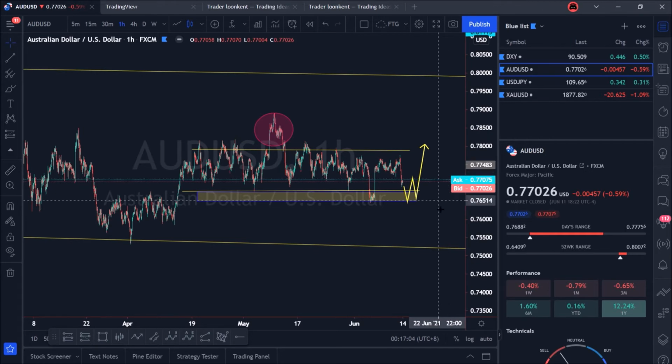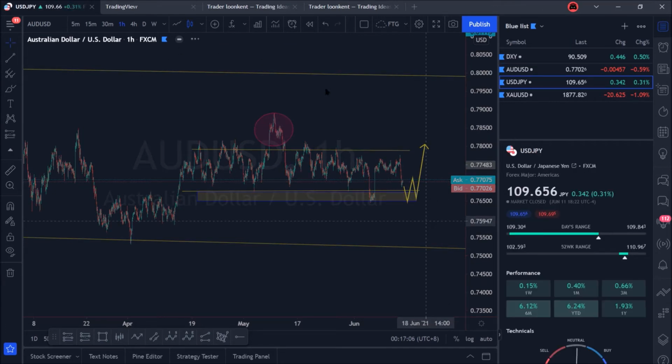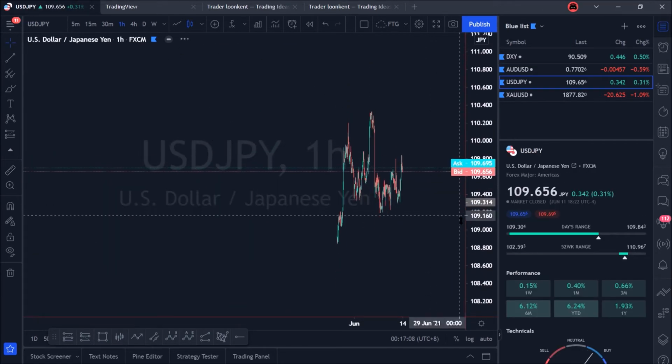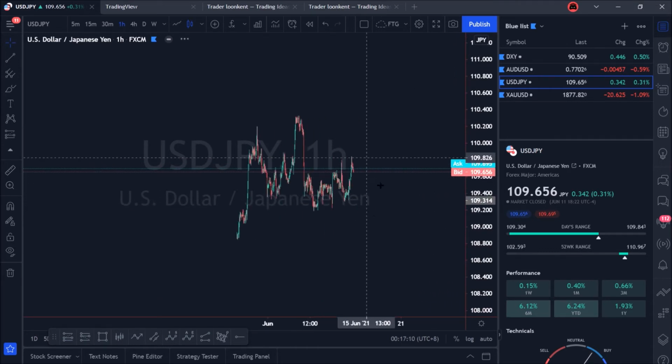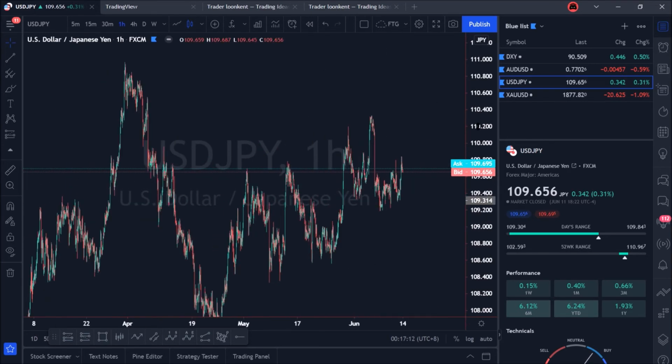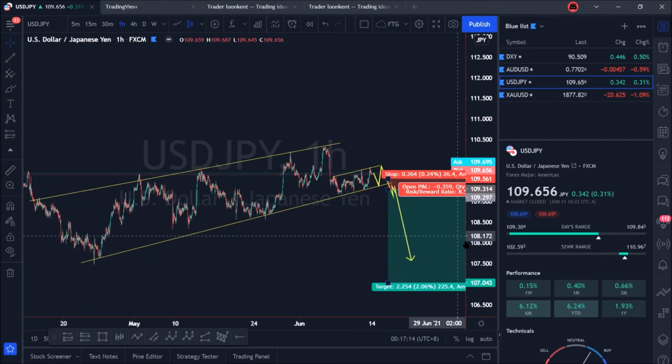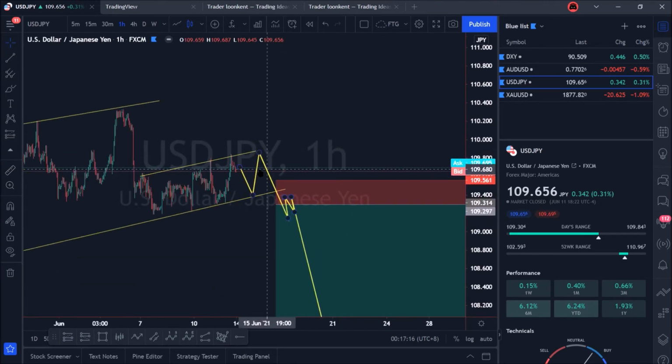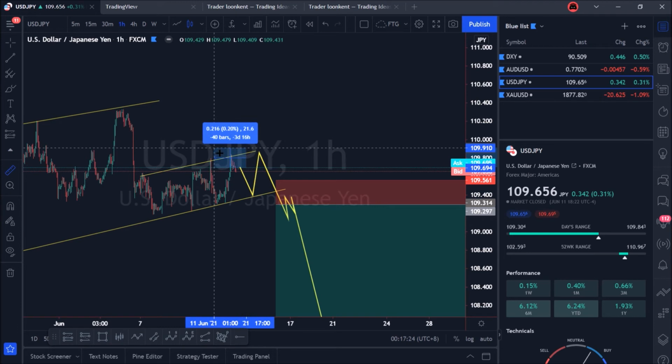Alright, next let's look at the USD against the safe haven yen. For the USD JPY, when the market opens next week, we can directly enter the market and go short, and our stop loss point can be placed at about 35 pips.